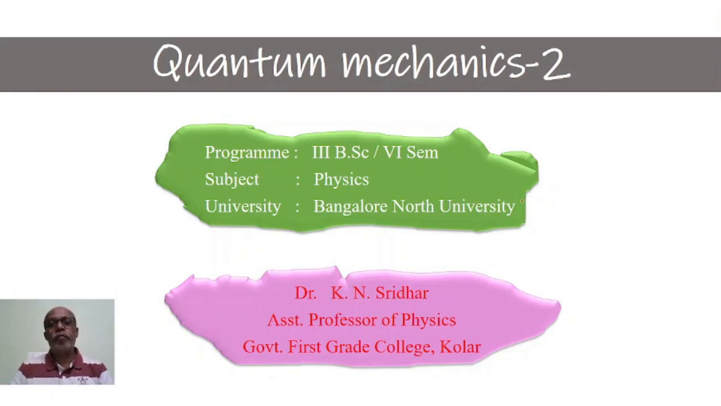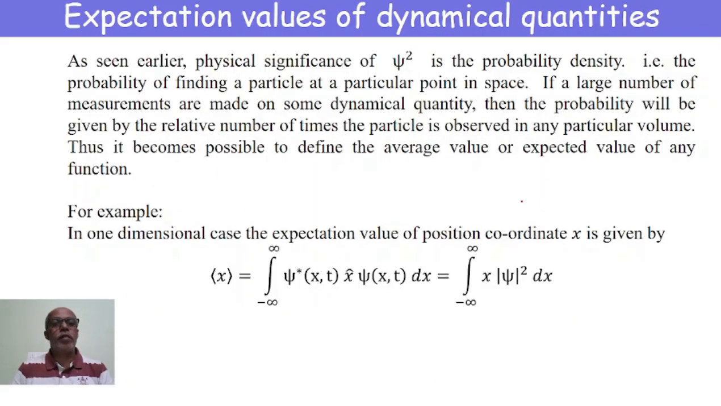Good morning. We are now discussing the expectation values of dynamical quantities. We have already studied the significance of psi square: it is nothing but the probability of finding the particle in space, that is, the probability of finding the particle at any point.